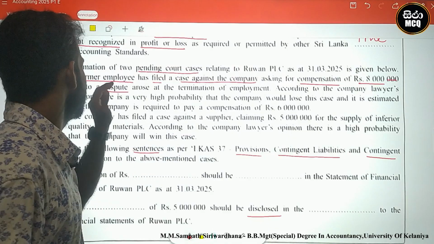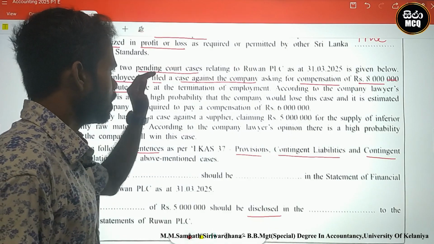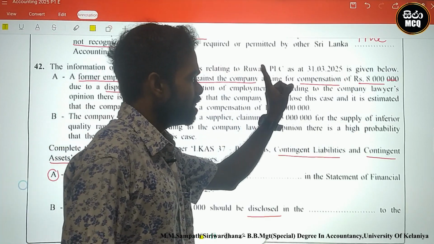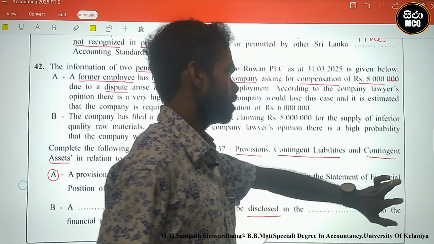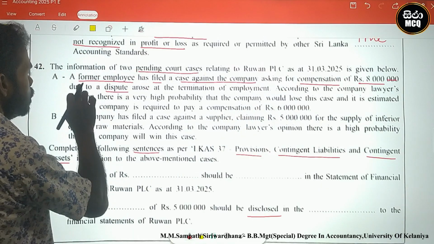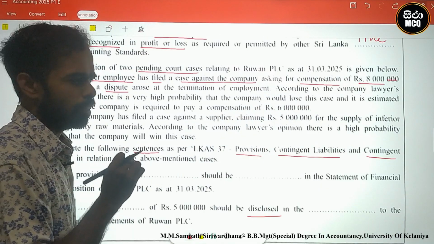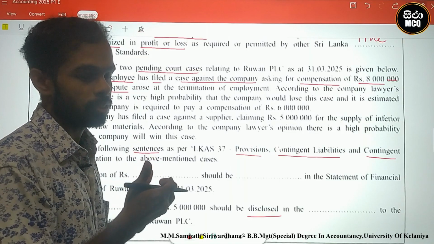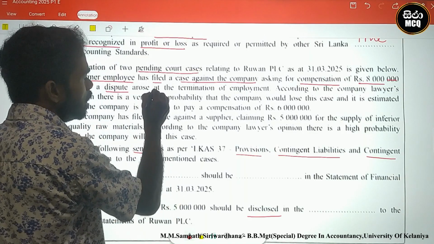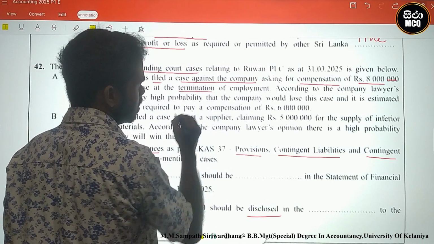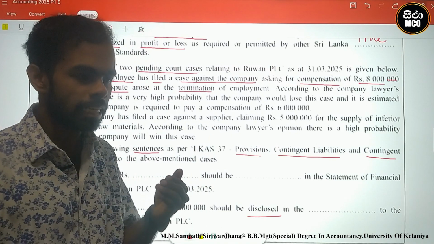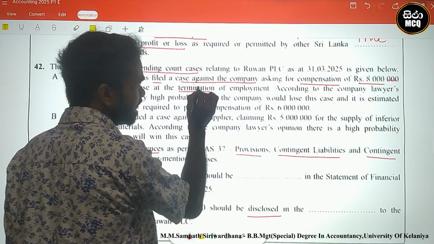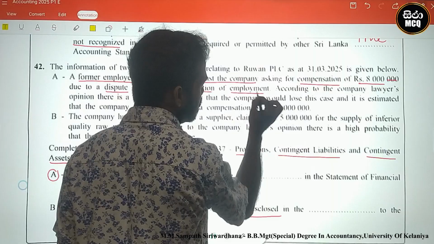The former employee has filed a case in a court against the company, asking for compensation of 8 million. Due to the dispute, the problem arose at the termination, meaning the elimination of this employee at the termination of employment.